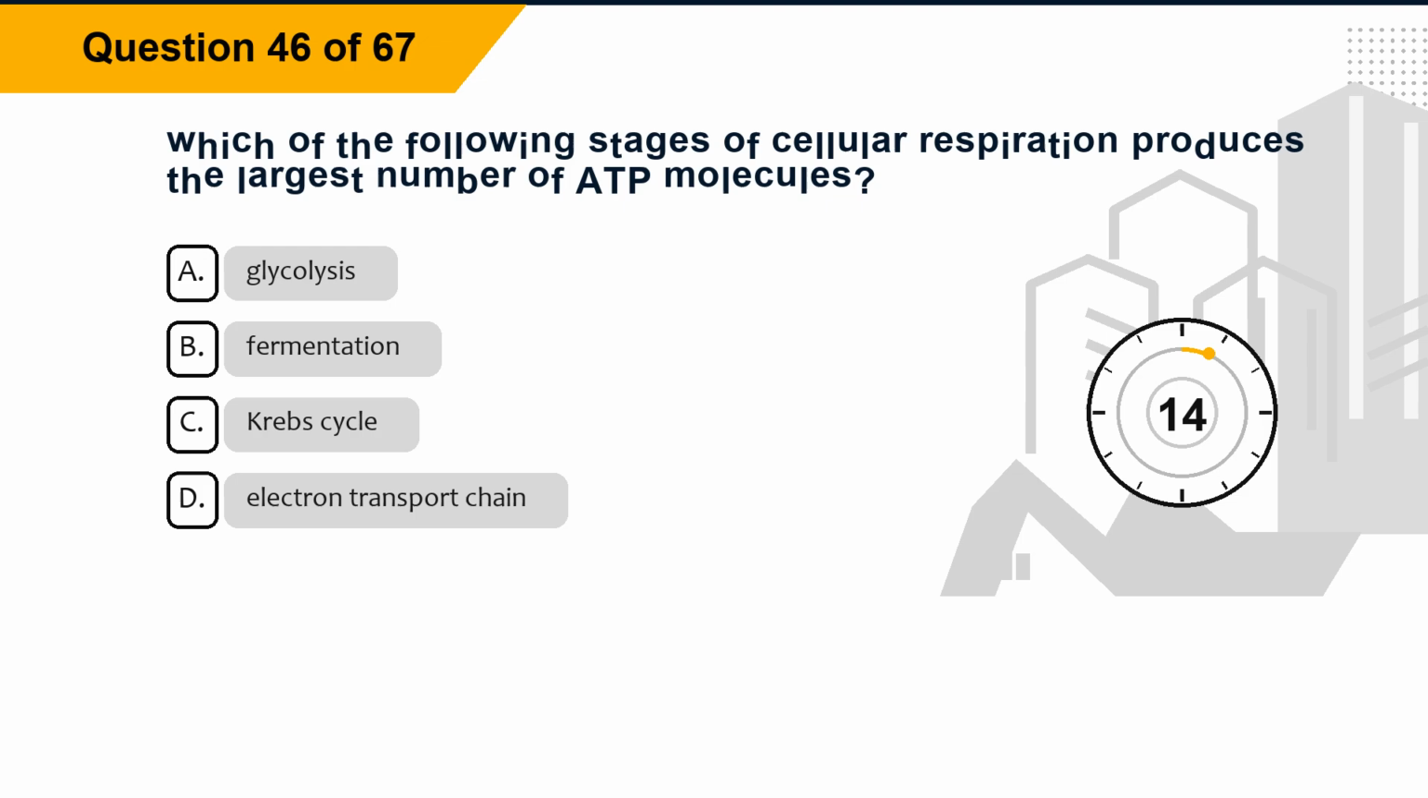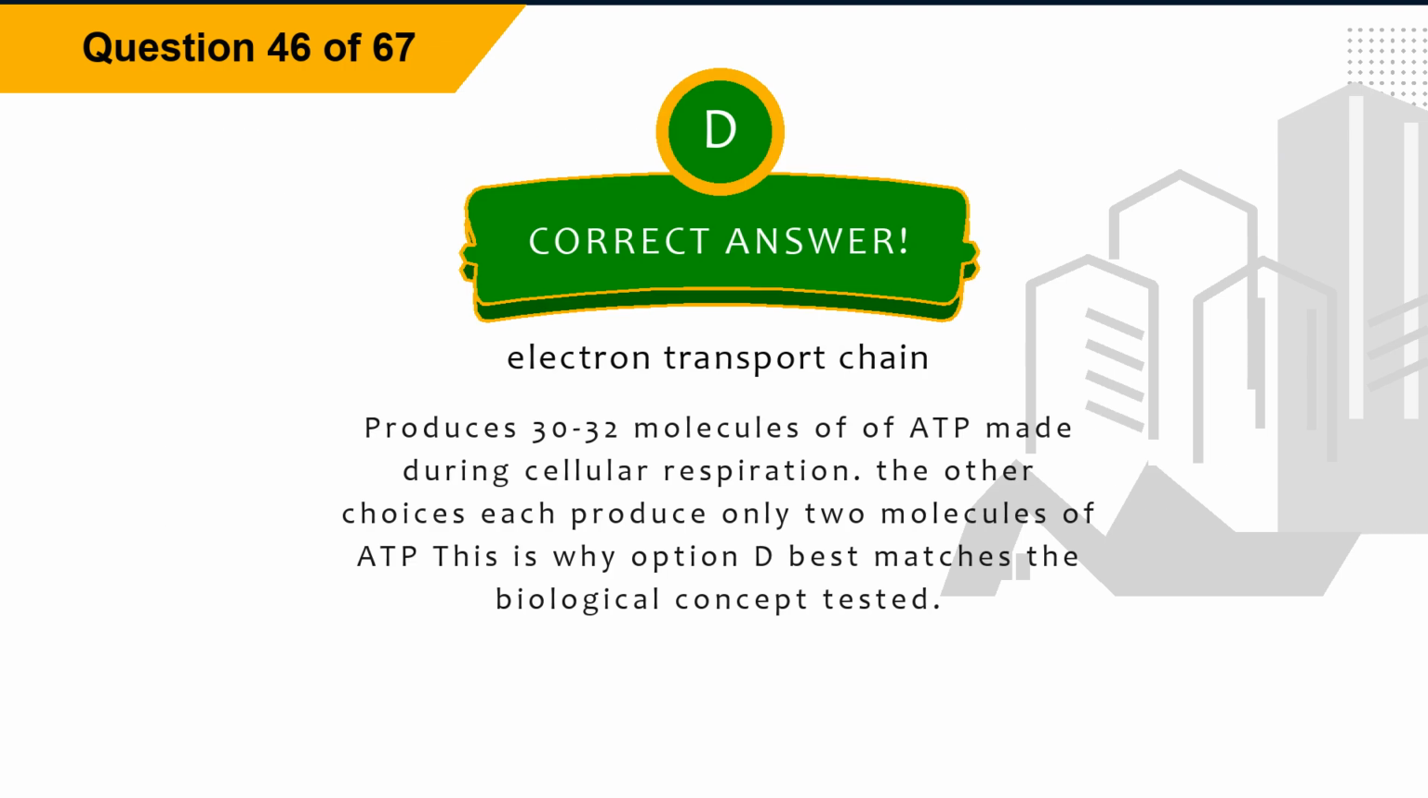Question 46. Which of the following stages of cellular respiration produces the largest number of ATP molecules? Option A, glycolysis. Option B, fermentation. Option C, Krebs cycle. Option D, electron transport chain. The correct answer is option D, electron transport chain.